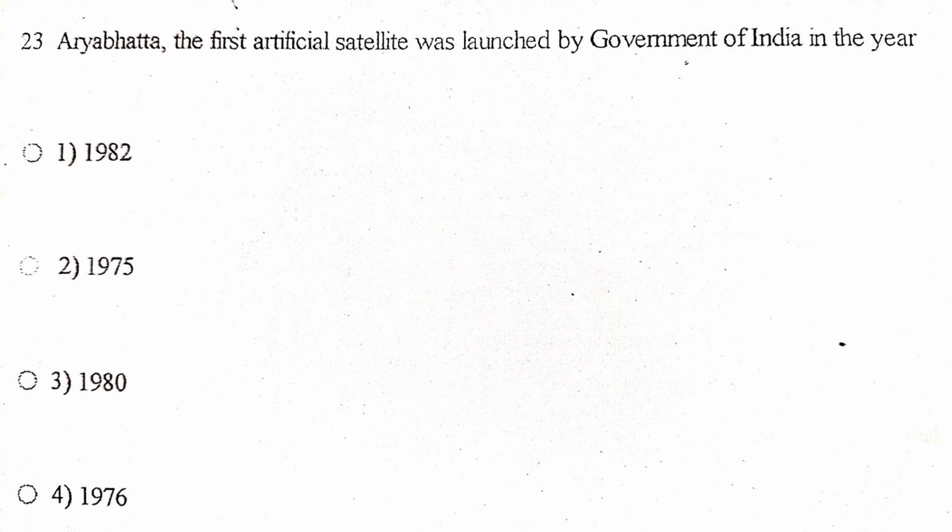Next one, Aryabhatta. The first artificial satellite was launched by Government of India in the year 1982, 1975, 1980, 1976. The answer is 1975. India's first artificial satellite Aryabhatta was launched by ISRO with the help of the Soviet Union.